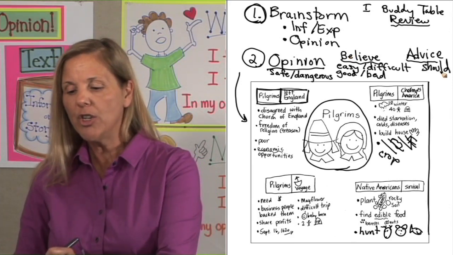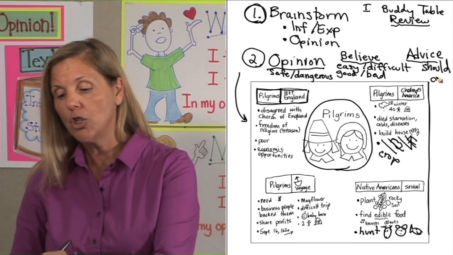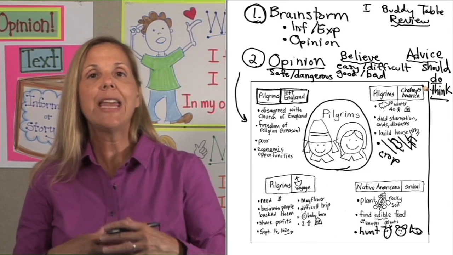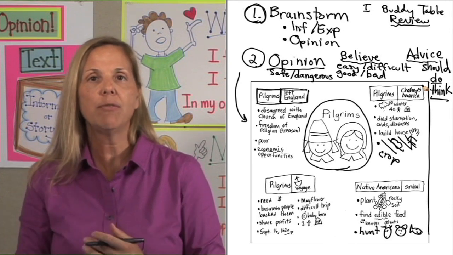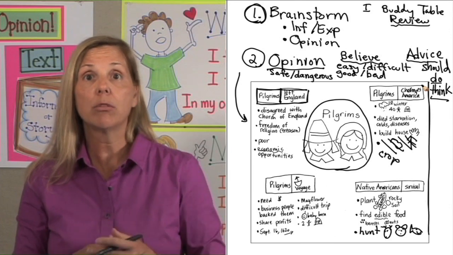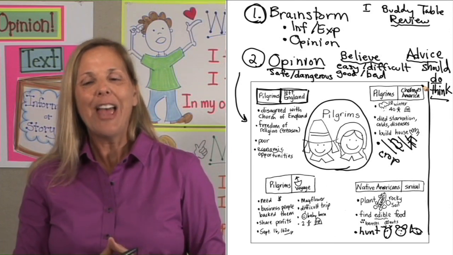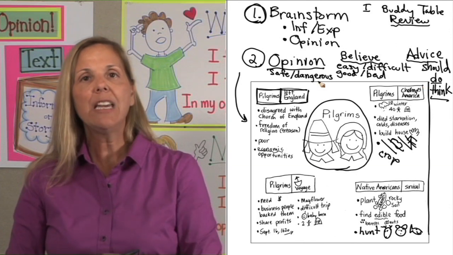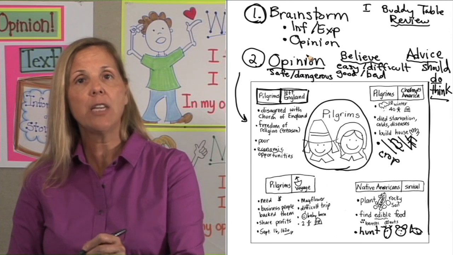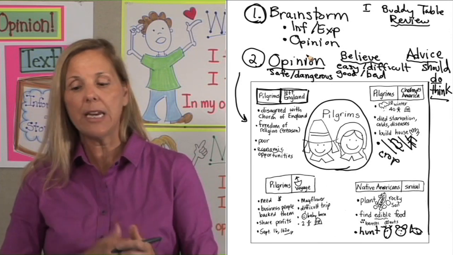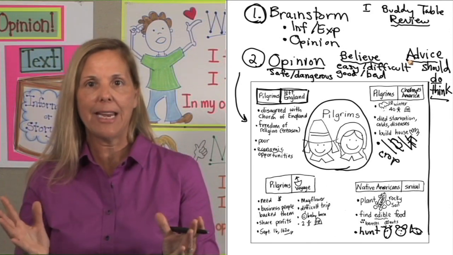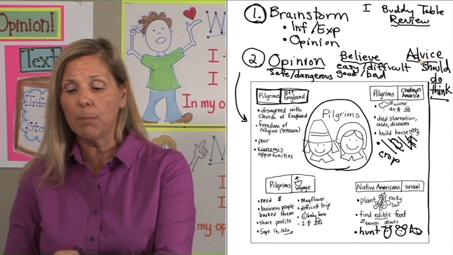Advice is when you're saying what you should or should not do or think. So I may be telling my audience that they should follow a certain safety rule, or that they should think a certain way about the cafeteria food. That is what our belief and advice is. So we have our opinion, and what is our opinion? It's what we think or feel, which means what we believe or what advice we're going to give about a topic.